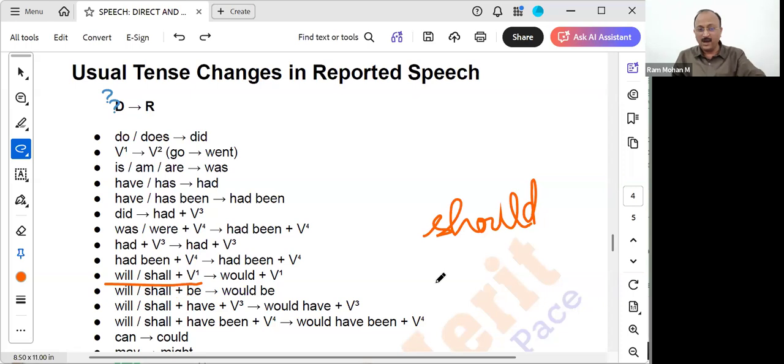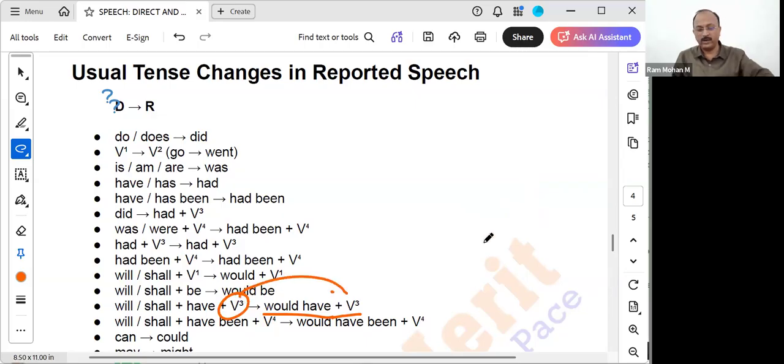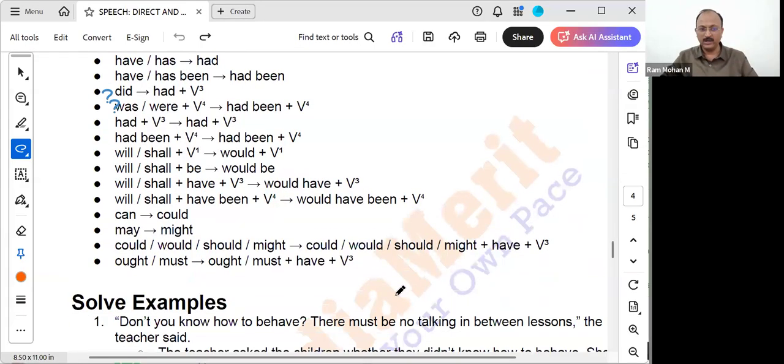Will or shall have written means would have written. Will have come earlier, would have come earlier. So verb in the V3 form will remain in the V3 form only, because have, has or had always follow with V3 form only.